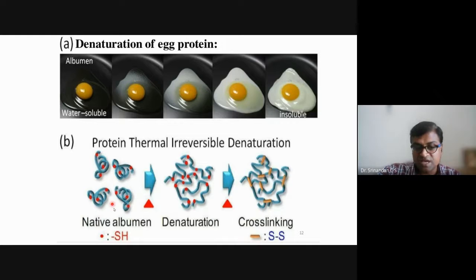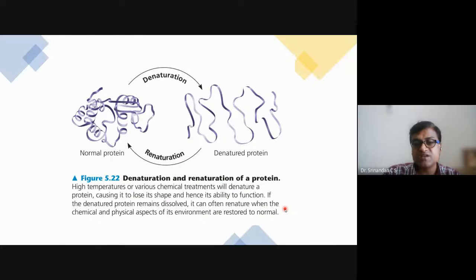Actually, egg white is made up of several proteins, and when you heat them, they turn into disulfide linkages, so they become irreversible. Some proteins, when conditions are appropriate, can be reversible also, like this protein.